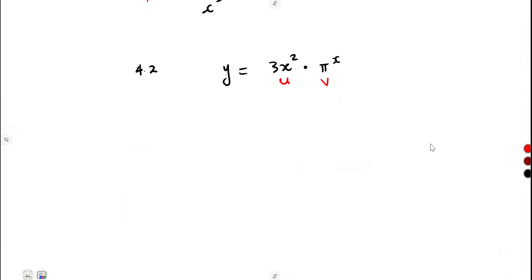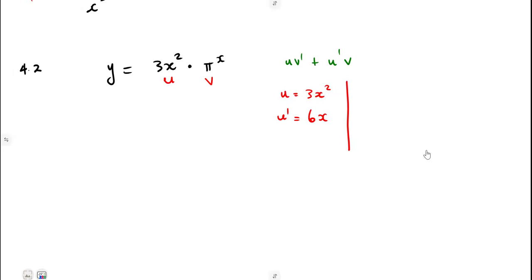All right, so the derivative from our product rule is going to be u times the first derivative of v plus the first derivative of u times v. So we're going to need our u separately, 3x squared, and determine its derivative. Drop the power, multiply that, it's going to be 6. We subtract 1, so it's 6x.